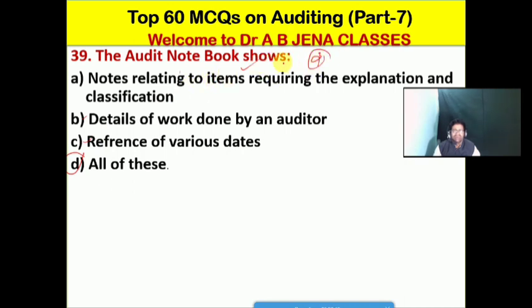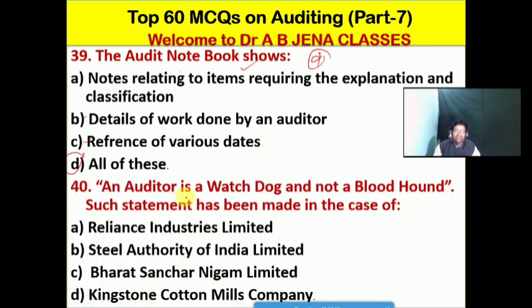The audit notebook shows notes relating to the items requiring the explanation and a clarification, as well as the details of the work done by the auditor and also the reference of various dates. So next one we will see: auditor is a watchdog and not a bloodhound. Such statement has been made in the case of which company? A it's the Reliance Industries Limited, B it's the Steel Authority of India Limited, C it's the Bharat Sanchar Nigam Limited, D it's the Kingston Cotton Mills Company.